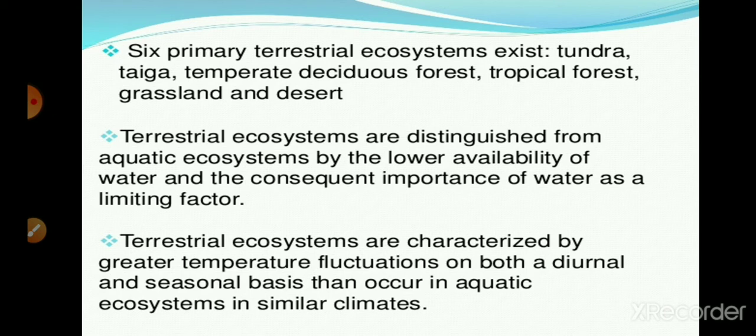So organisms adapt to their equilibrium or homeostasis condition in the terrestrial environment, but because the terrestrial environment is unstable, changes occur seasonally or diurnally, and organisms adapt to this fluctuation in temperature or climate, which is called adaptation. The terrestrial ecosystem is characterized by greater temperature fluctuation than the aquatic ecosystem, which has a similar character.